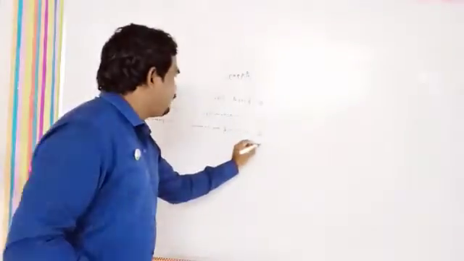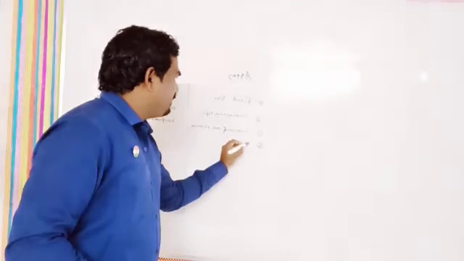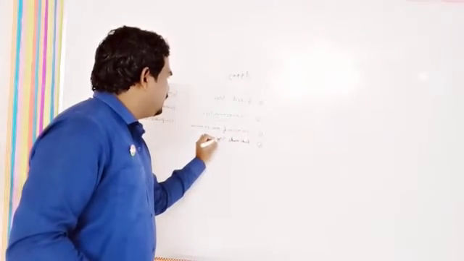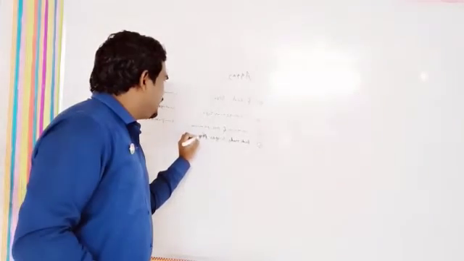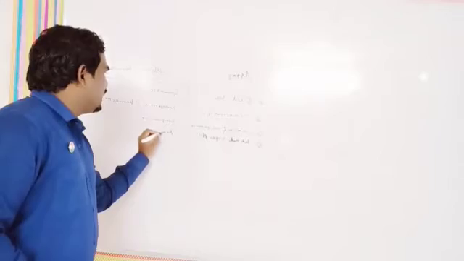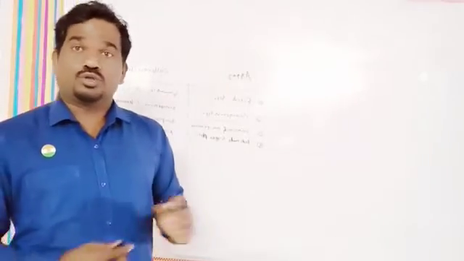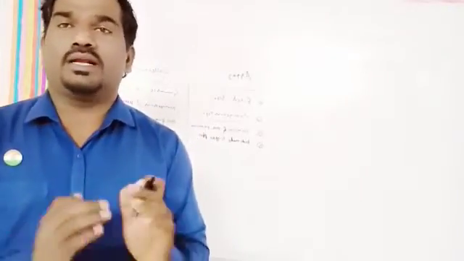Here the fourth difference is what? Yes, ready-made support is not available with the array, and it is available with the collection framework. Yes or no? So this is the difference we can say between a collection framework and an array.